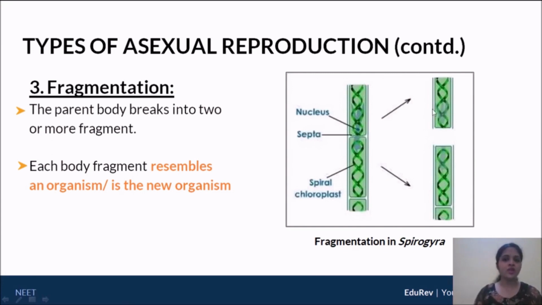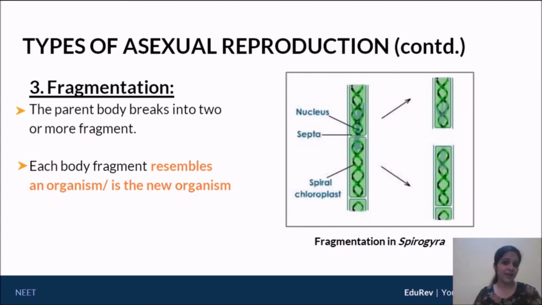Just by the fact of breaking away from the original parent, it behaves as a new organism, and the one down here also behaves as a new organism. So no extra development actually has to take place for these individual fragments to become new organisms.